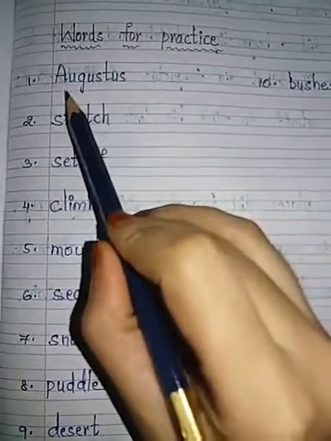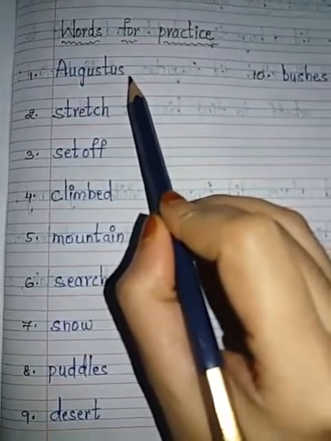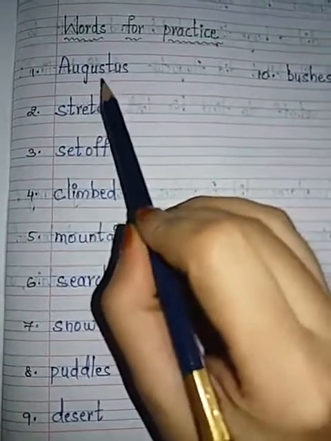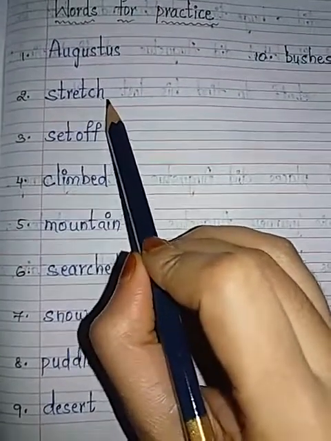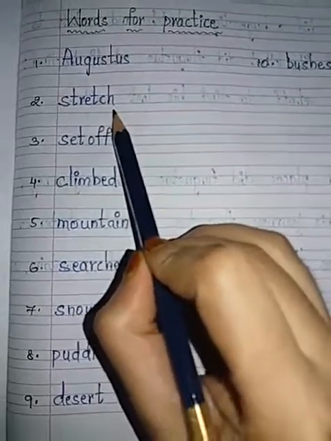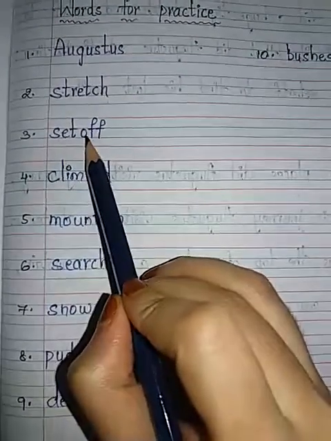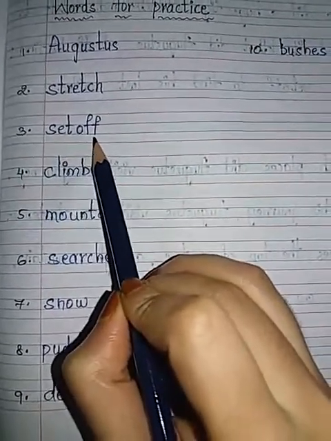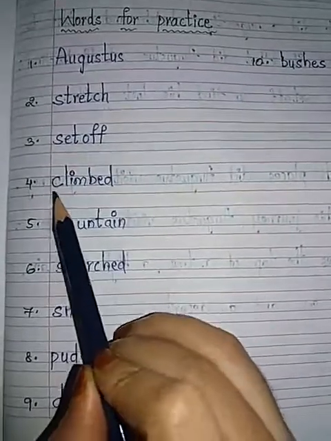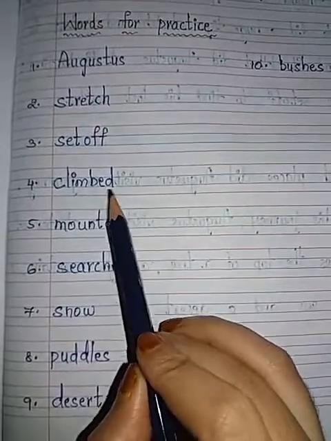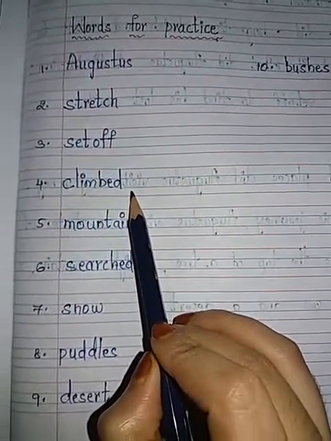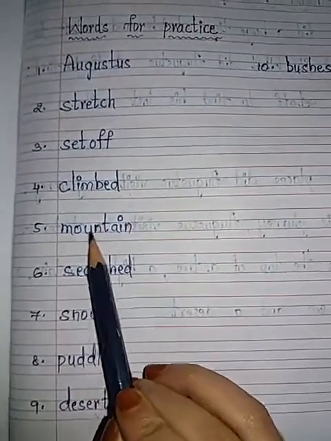Now, first one, A-U-G-U-S-T-U-S, Augustus. Repeat after me, Augustus. Second, stretch, S-T-R-E-T-C-H, stretch. Third, S-E-T-O-F-F, set off. Fourth, C-L-I-M-B-E-D, climbed. Fifth, mountain,